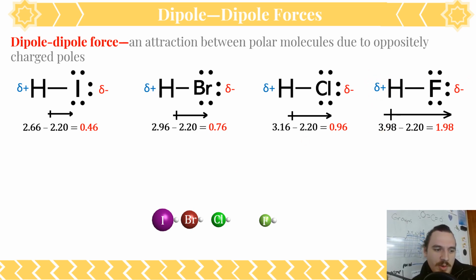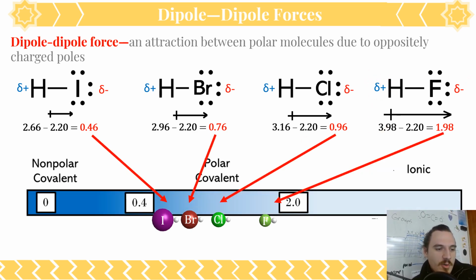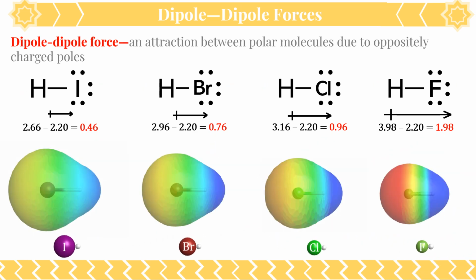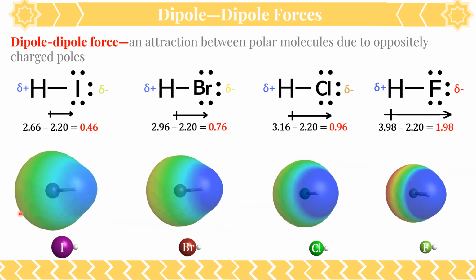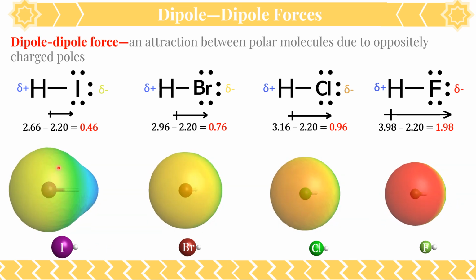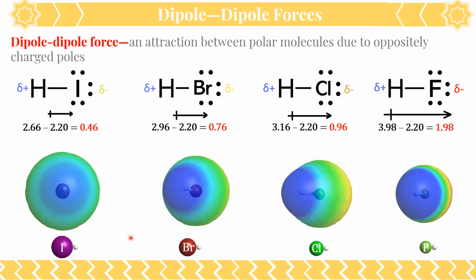So if we're to show them on the scale here, hydroiodic acid is just barely polar, hydrobromic acid is a little more polar, hydrochloric acid is more polar still, and hydrofluoric acid is so polar it's almost ionic. The electrons are almost being transferred instead of shared. If we move forward here, okay, and I've also gone ahead and used a software to calculate the charges of these and represent it with colors.